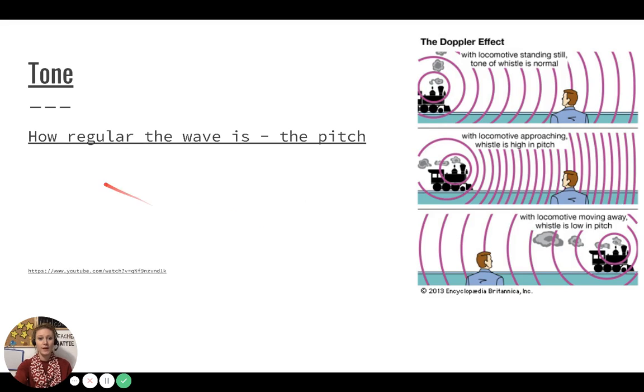Tone, how regular the wave is. The pitch. So, for example, the wavelength is longer, therefore it is lower. But if it is closer, it is higher.